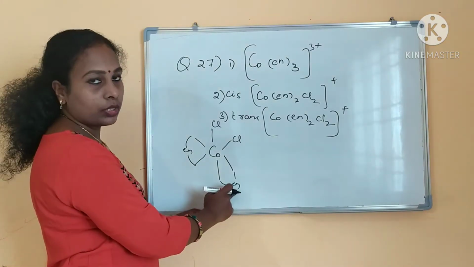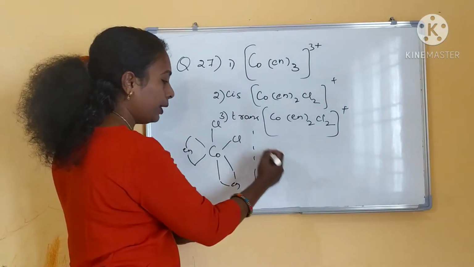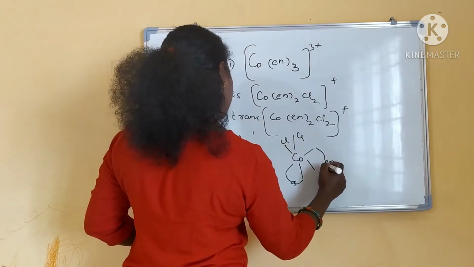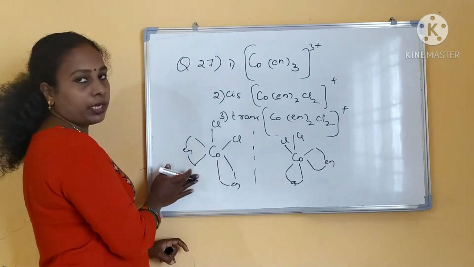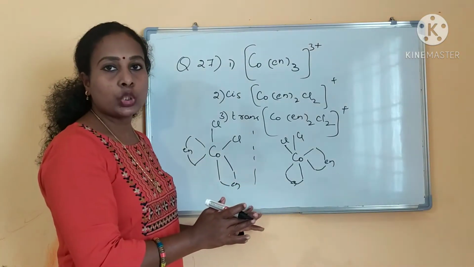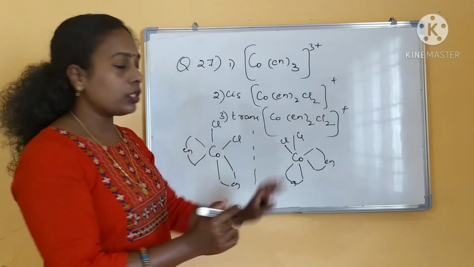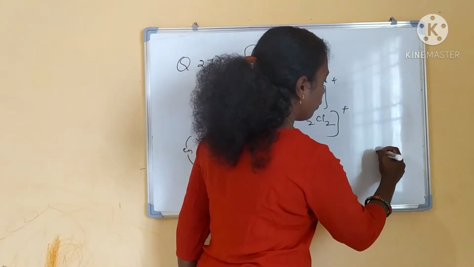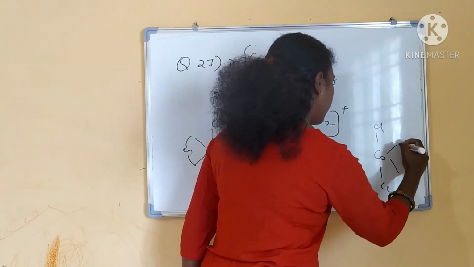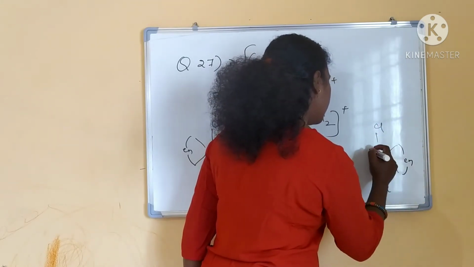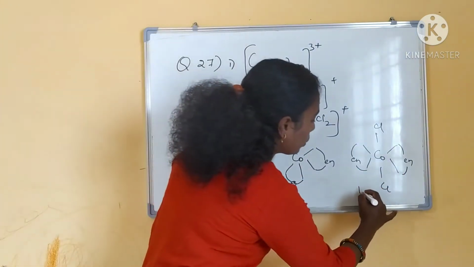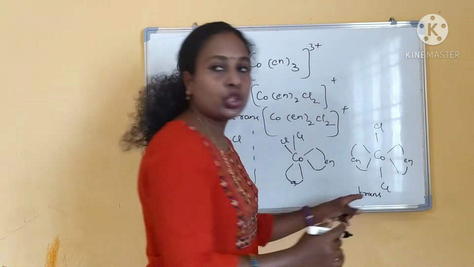Cis isomer will come like this, right? This is your cis isomer. If you are taking a mirror image, what will happen? This will come like this. Cl will come here. Like this only complex will come. This is a non-superimposable object and image. So cis isomer will show the optical activity, and the trans isomer already you have seen how it will be. Cl in the opposite side, and your ethylene diamine ligand will be this side, right? So if you are taking a mirror image, same. This is the trans isomer, okay? It will not show optical activity.